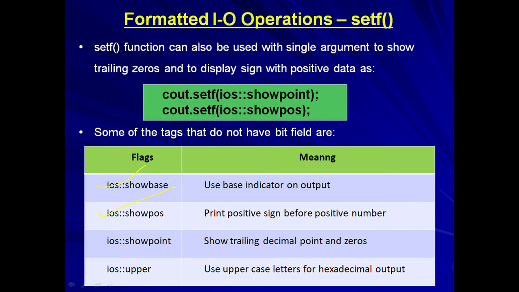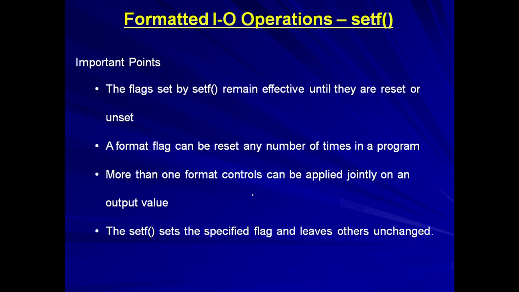Now, if we want to print the positive sign also, we can use the setf function with ios::showpos. And showpoint is basically to show trailing decimal points and zeros. And uppercase means it will show the hexadecimal letters in upper case. We understand that hexadecimal includes a b c d e f, which will be printed in upper case.